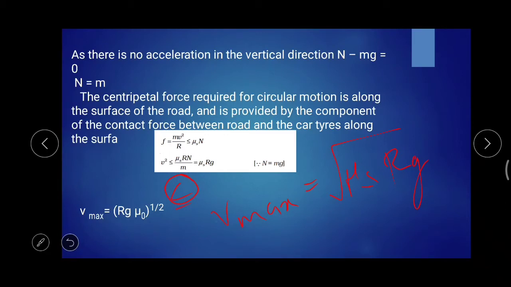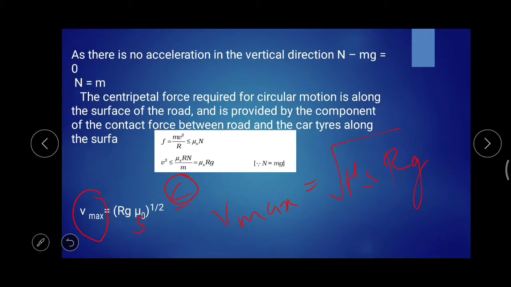So the centripetal force will be equal to the frictional force. Then the V max value you can obtain, the V max will be equal to root of mu s into rg. This is not 0, this is s. Okay, mu s into rg. That is the maximum value of the velocity that can be obtained by a car or a particular body in motion on a circular path.